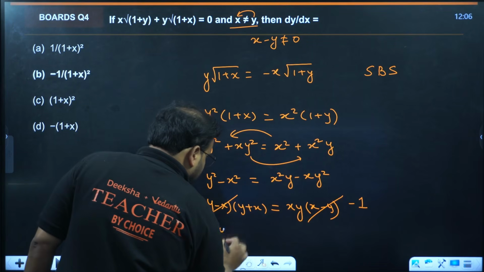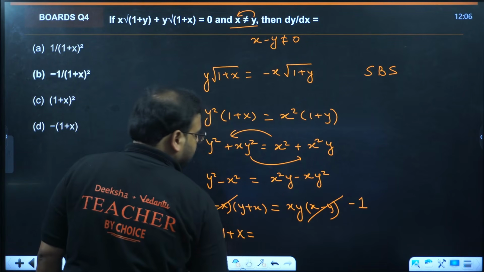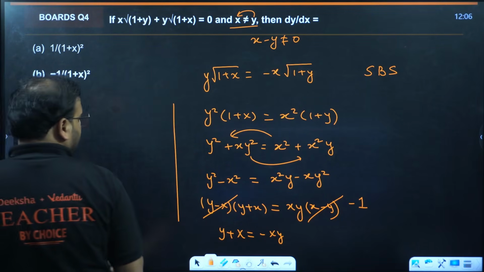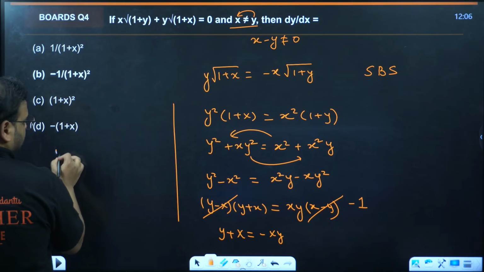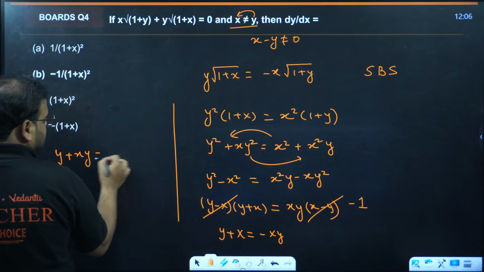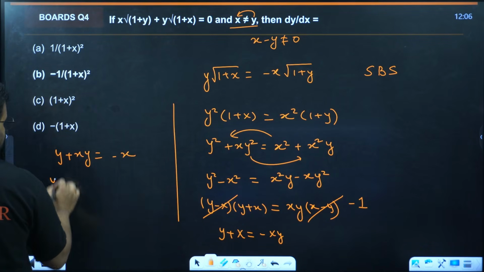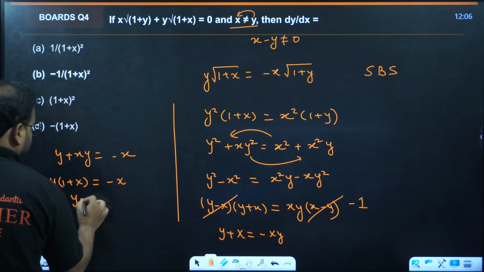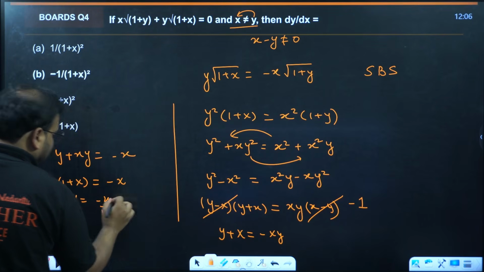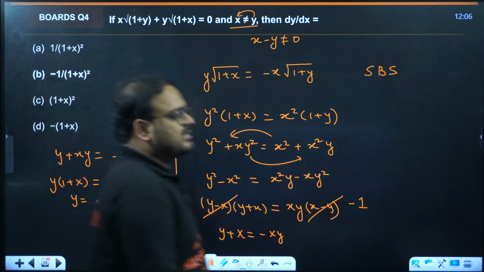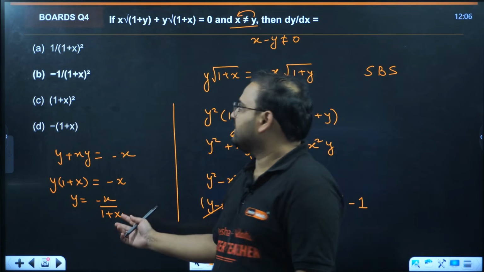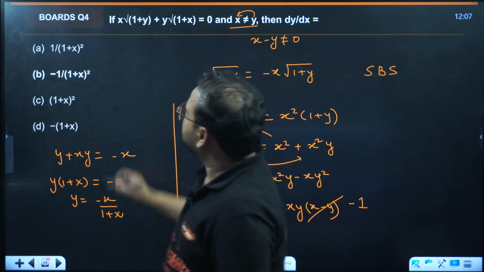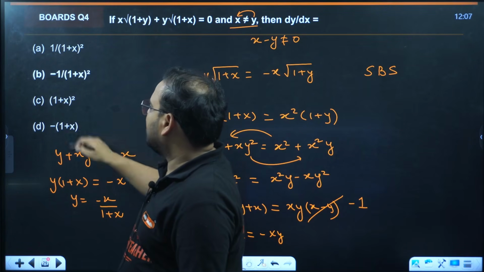So I'm getting y plus x equals minus xy. I'll rearrange everything. So I get y plus xy equals minus x. Take y common: y times 1 plus x equals minus x. So y equals minus x upon 1 plus x. The derivative of this will have a whole square in the denominator, that's for sure. It means the answer will be a or b. It can't be c or d.